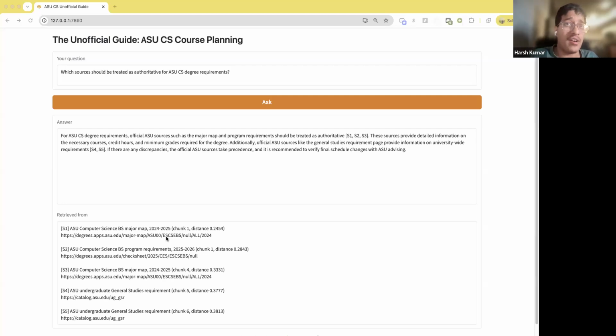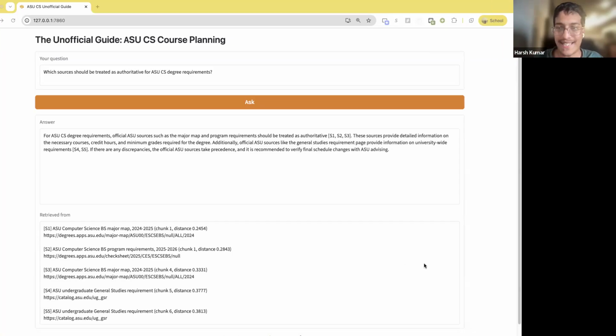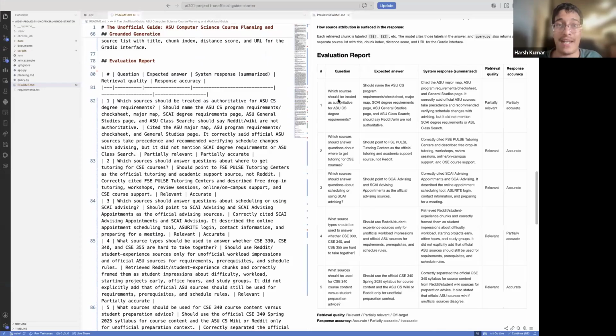Also, the top-K retrieval returned multiple chunks from the same official resource, so other official resources were crowded out. Because of that, this is partially correct. It could have been better. That being said, I will switch to my evaluation plan here.